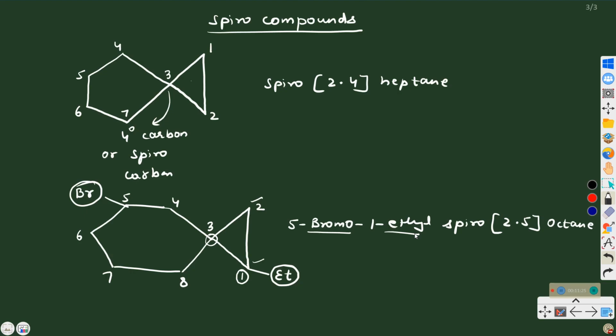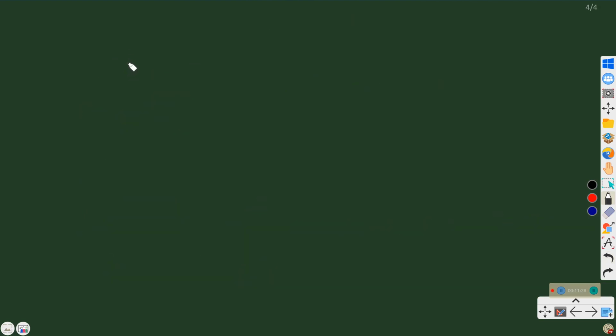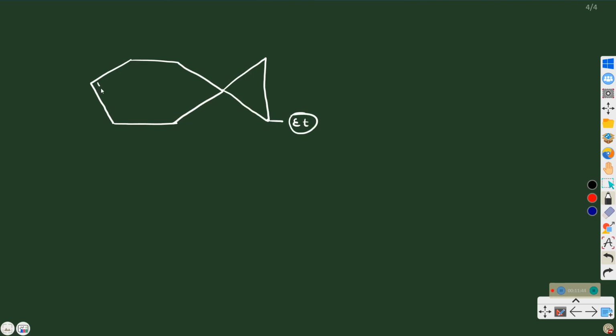Let us take one more example. This is having one unsaturated bond as well. Suppose here is ethyl and there is a double bond here. Again, in this case also, this is the spirocarbon, and irrespective of the nature of the substituent and irrespective of the position of a double bond or triple bond, always number the smaller ring first.